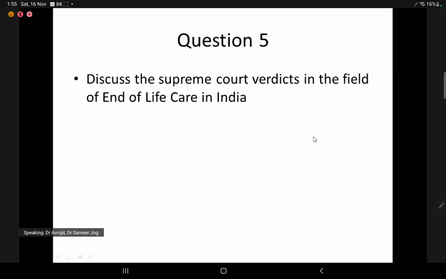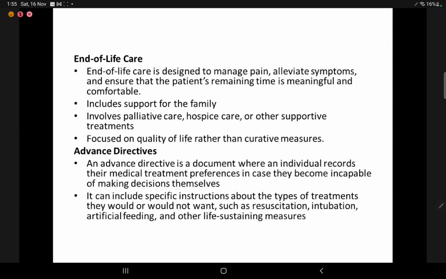The fifth question is the Supreme Court verdict. So I will advocate using a flowchart to show how the Supreme Court verdicts have progressed in India. First, there are two basic concepts in understanding this. One is end of life care and the other is advance directives.